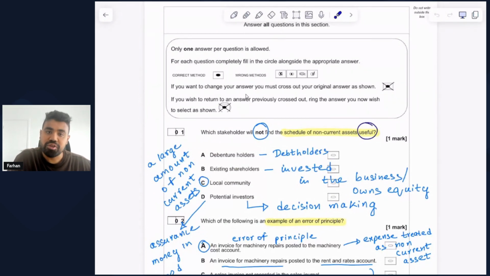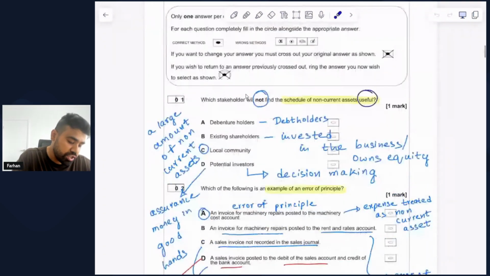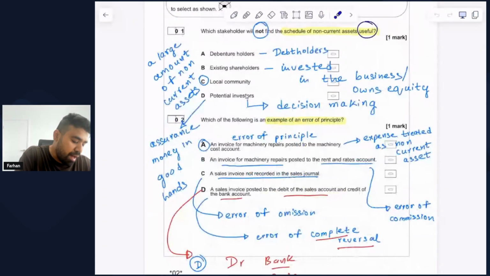So out of the 4 options, the best option to select in this case would be the local community, which is option number C for question number 1. Let's move on to the second question. Which of the following is an example of an error of principle?